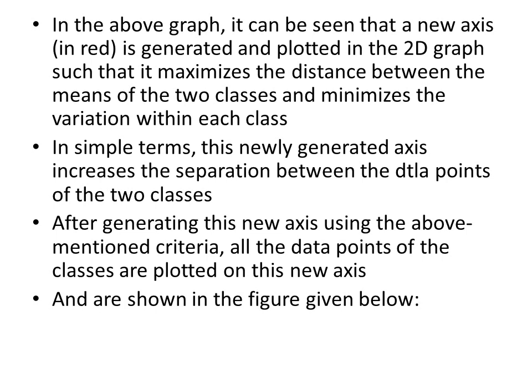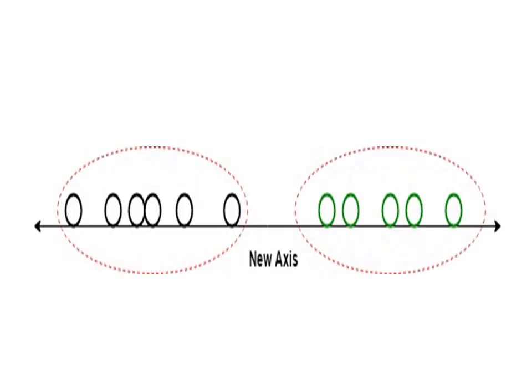After generating this new axis using the above mentioned criteria, all the data points of the classes are plotted on this new axis. That is given here. See this, the two-dimensional graph is converted to a single-dimensional graph, and the black circles will come to one side and the green circles will come to another side.